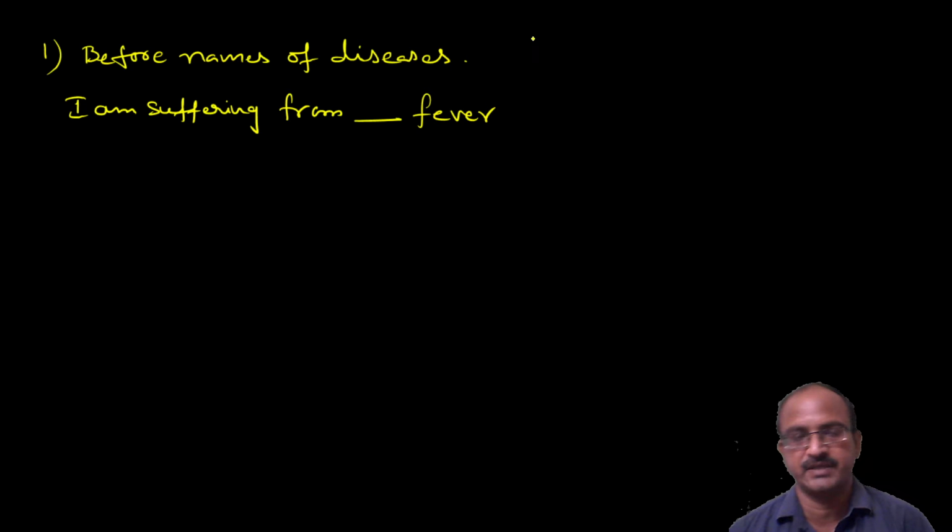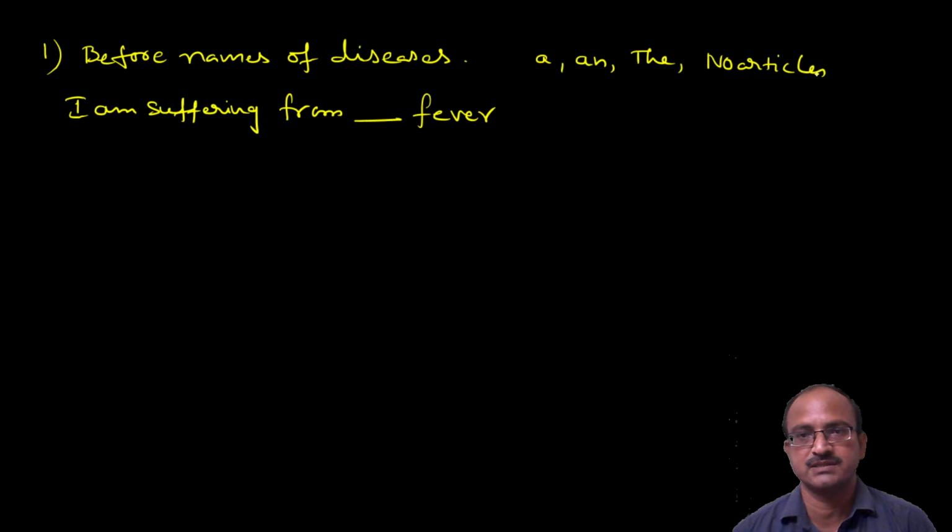Actually, in intermediate, there is no article question. But in the competitive exams, we have four options: either a, an, the, or no article. So in intermediate we have a, an or the, but in the competitive exams the fourth option is no article.